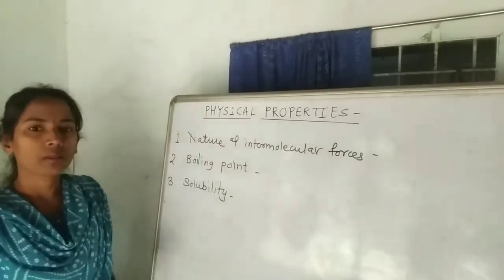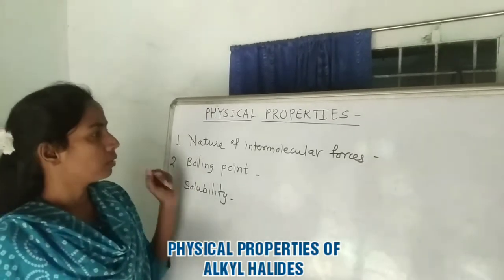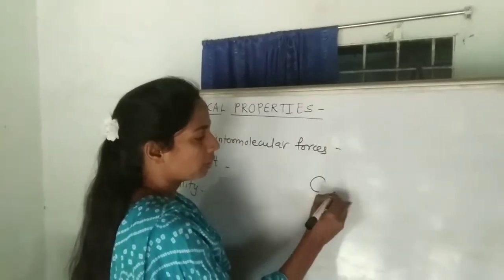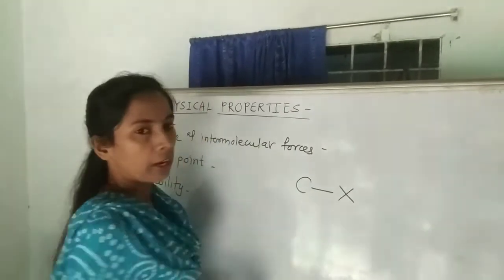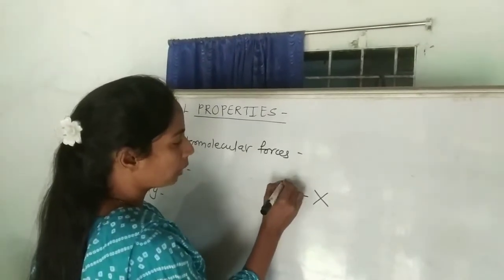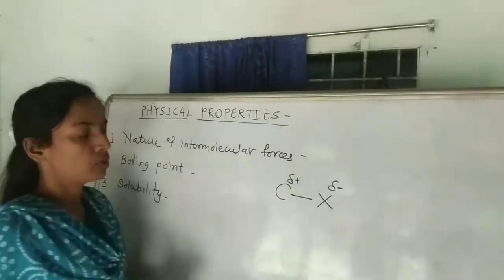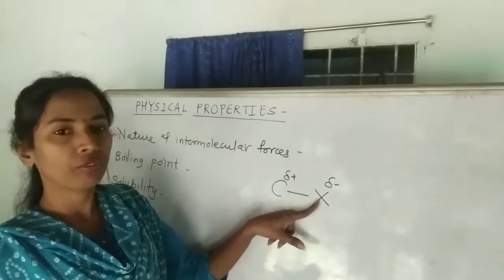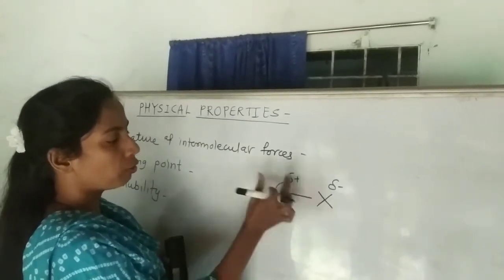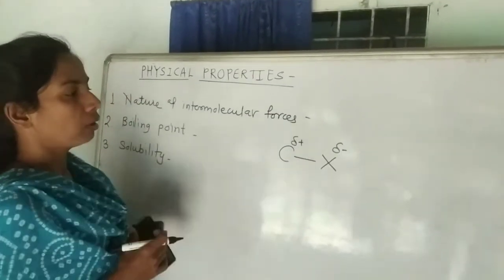Now we are going to discuss some physical properties of alkyl halides, in which the first property is the nature of intermolecular forces. In case of alkyl halides, there is a bond between carbon and halogen. This bond is a polar bond because carbon carries a delta positive charge and halogen carries a delta negative charge. This is because of the electronegativity of the halogen atom. It creates an electronegativity difference between carbon and halogen, and therefore this bond is somewhat polar. So the nature of the alkyl halide is polar.